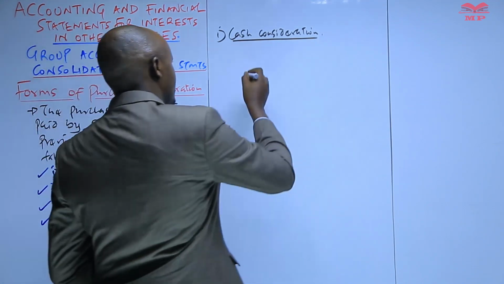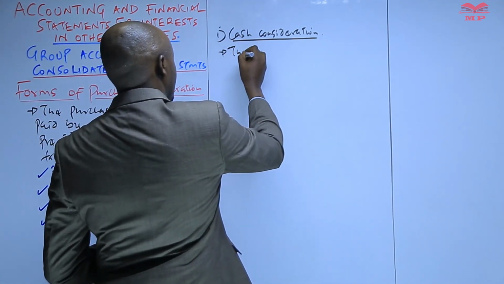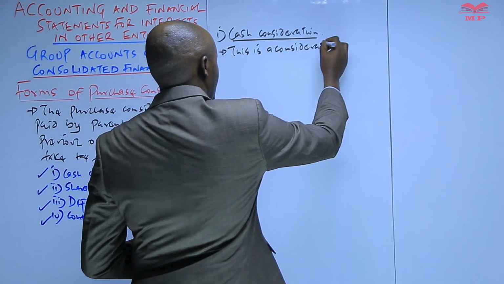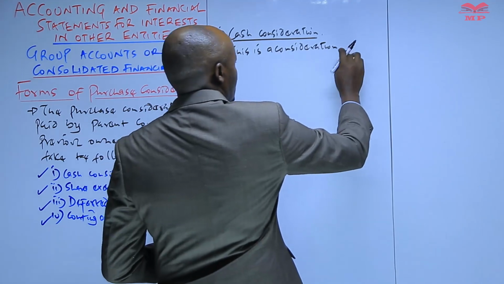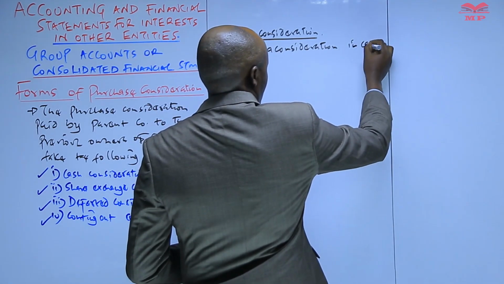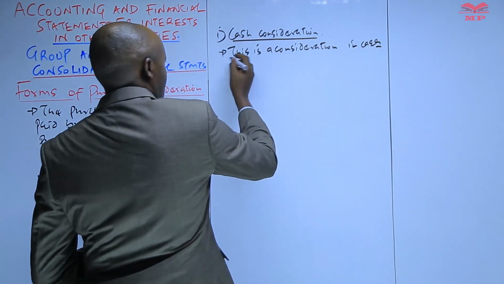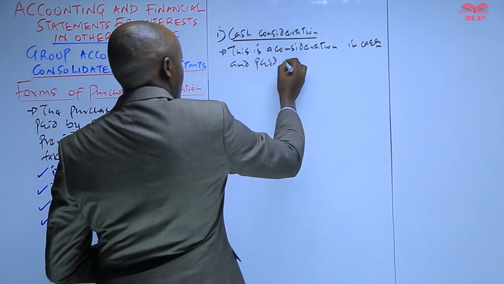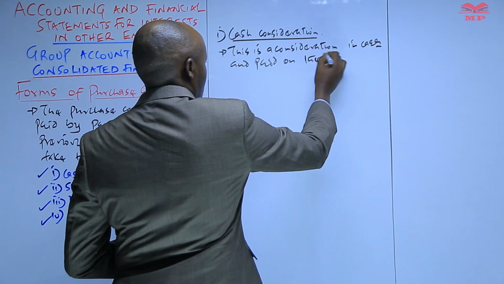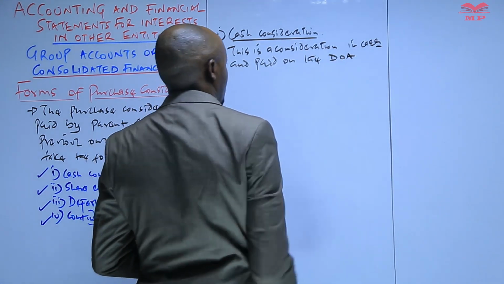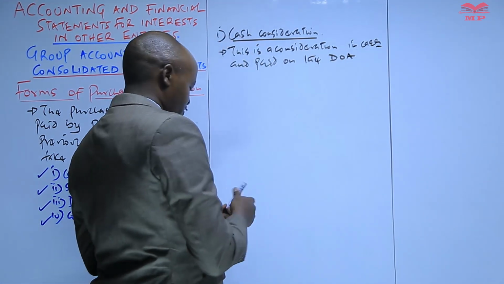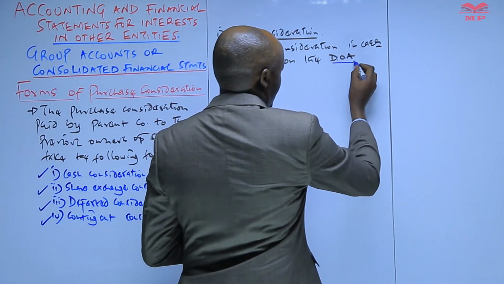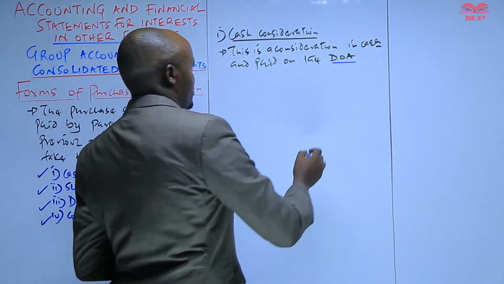So this is a consideration in cash paid on the date of acquisition. Remember we abbreviate date of acquisition as DOA.